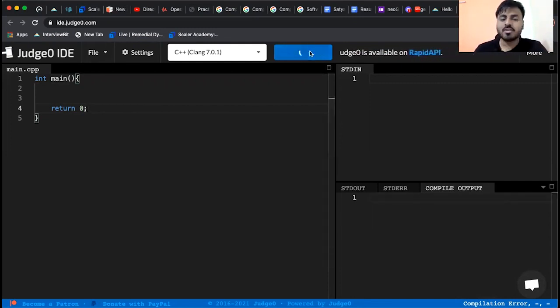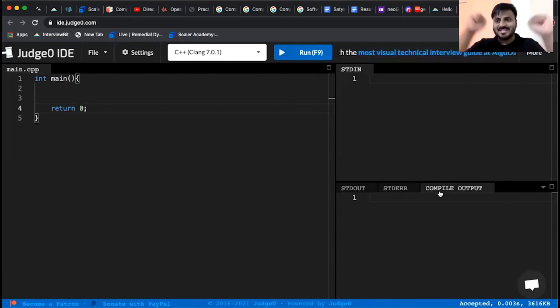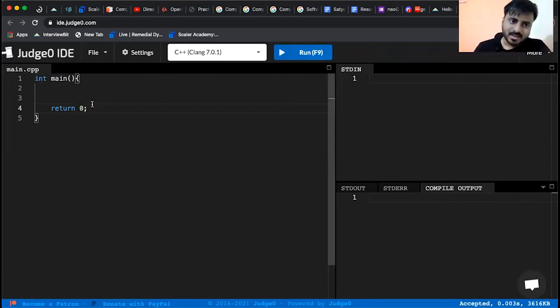So ending lines with semicolon is one of the most important things. Now let us run the same code once again. That's it. You're not getting any output because you are not printing anything. But since you're not getting any error, we are actually done with our very first program. So yay. And say you want to print something. The syntax for that is you will write cout, 2 left arrows, and inside the double quotes, you'll write what you want to print.